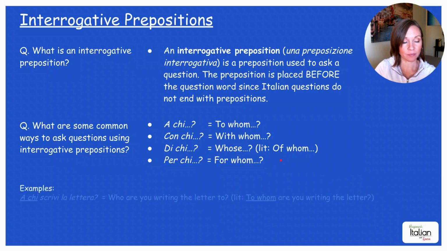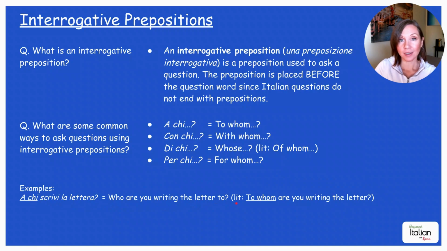For example, a chi scrivi la lettera? Who are you writing the letter to? You're literally saying, to whom are you writing the letter? Okay, so as you can see, in English, we start with the question word and you end with the preposition. But in Italian, you can't do that. So you have to get used to putting the preposition at the beginning if you're going to use it as an interrogative preposition. Okay, so put it at the beginning of your sentence.